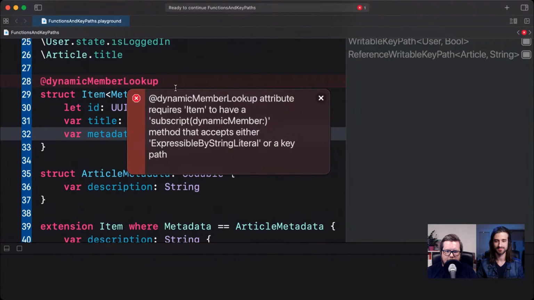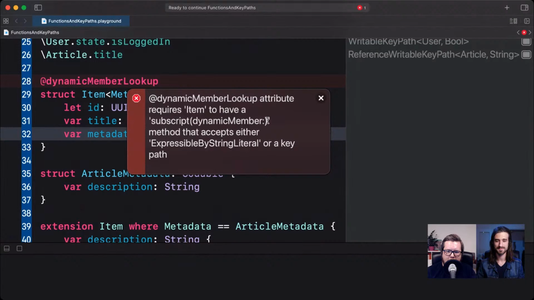We can see in the error here that it says the dynamic member lookup attribute requires Item to have a subscript(dynamicMember:) method that accepts either an ExpressibleByStringLiteral or a key path. So it was primarily designed in the beginning to accept a string that lets you then resolve a value from that string, in a very dynamic way. Now we're definitely talking dynamic programming, right? So it's introducing a little bit of a dynamic feature into Swift.